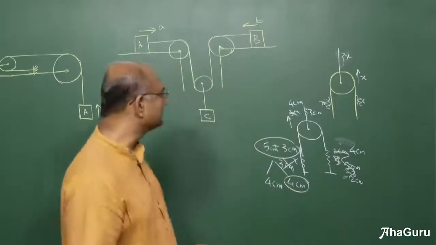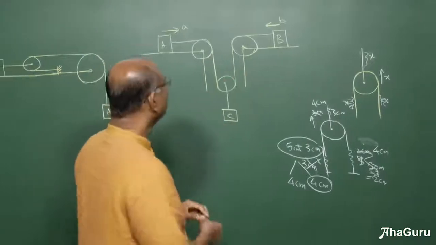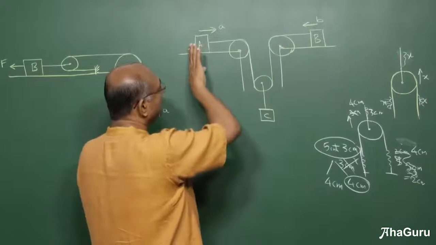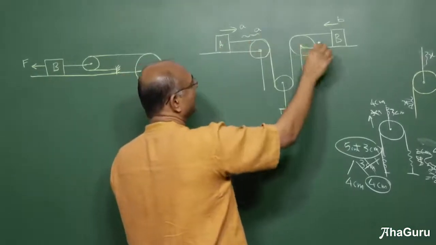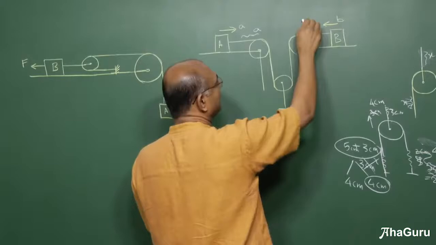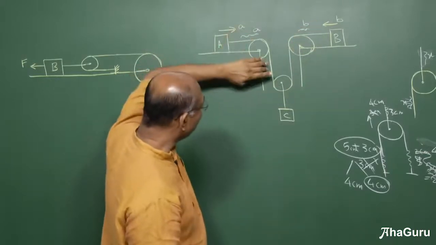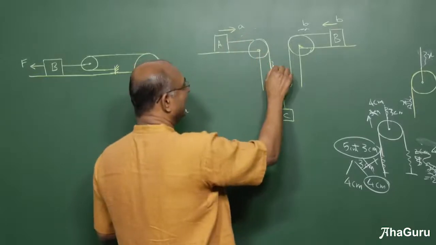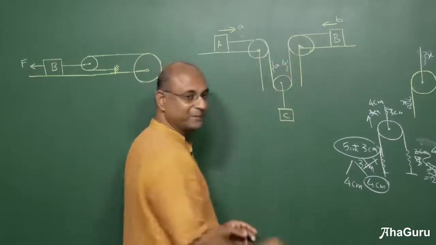Let us see how to use this in problems so that you will understand better. Let us take this case. Now I have 3 blocks A, B and C, and if I move A like this, I am going to produce a slack of A. If I move B by B, then I am going to produce a slack of B. If I bring this A here, I will have a slack of A. This part basically gets straightened out, and here I have a slack of A. Then I have a slack here of B.